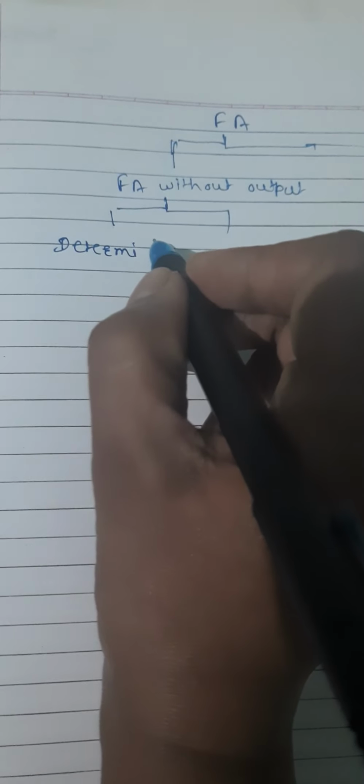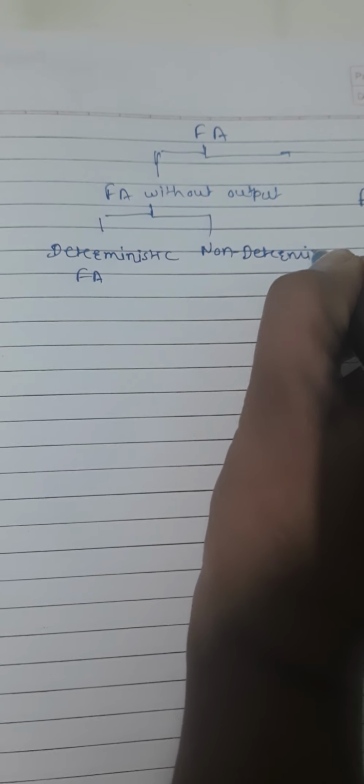Then FA without output is again divided into 2 types: deterministic finite automata, shortly known as DFA, and non-deterministic finite automata, known as NFA.